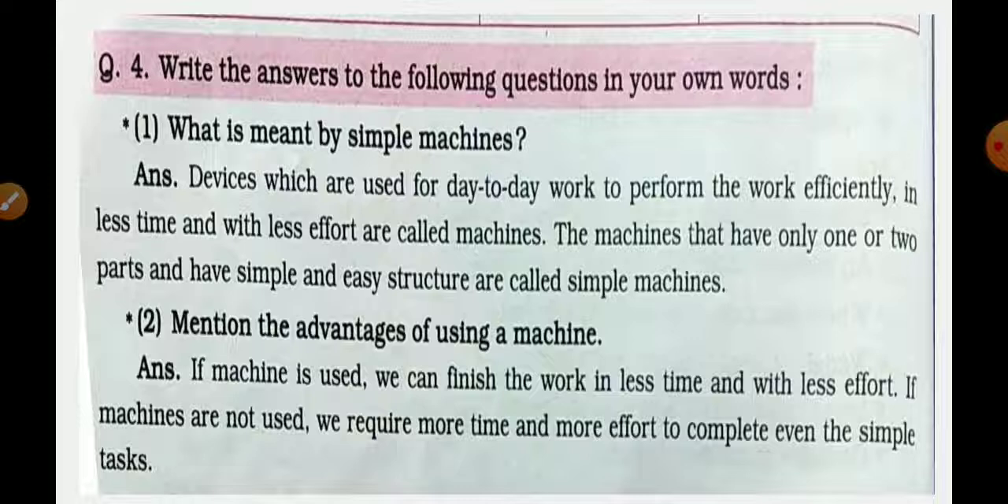What is called a simple machine? Which is called a simple machine? The machines that have only one or two parts and have a simple and easy structure are called simple machines.